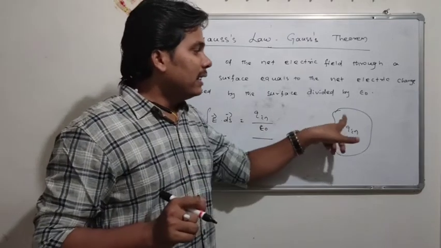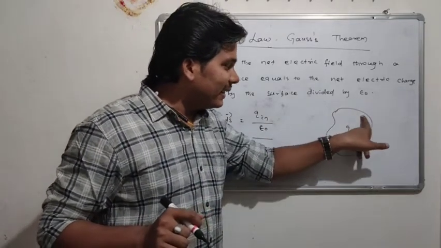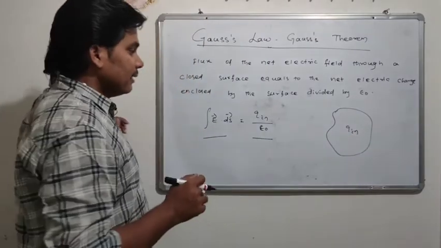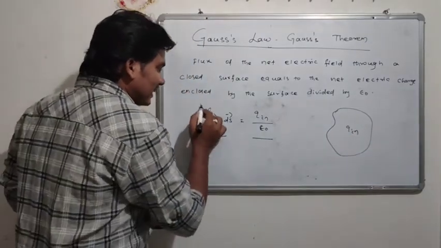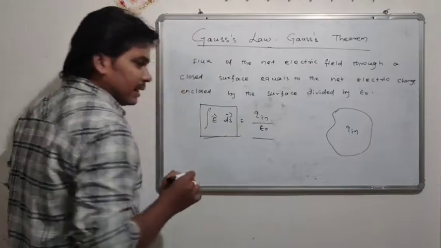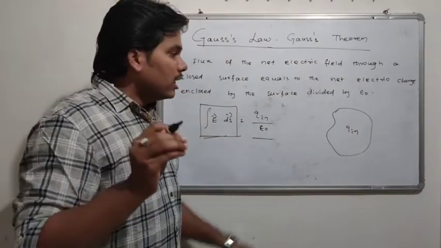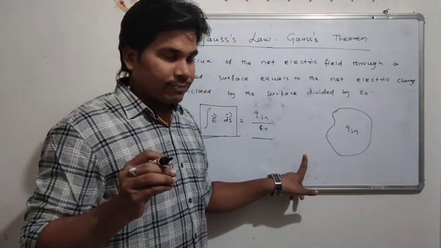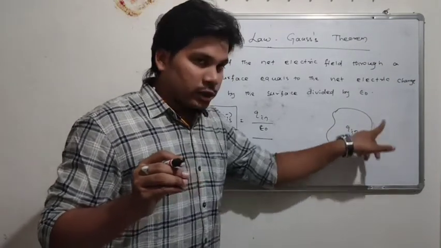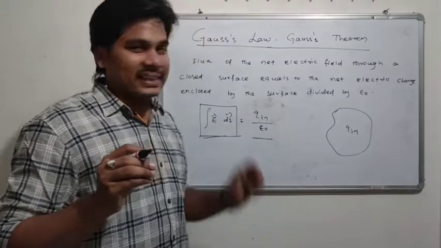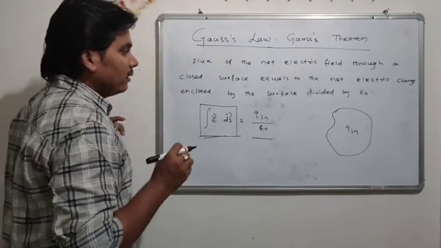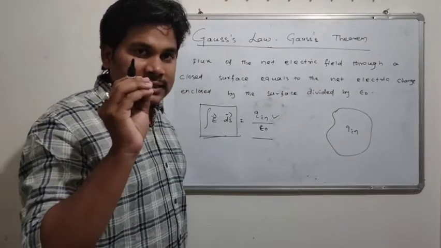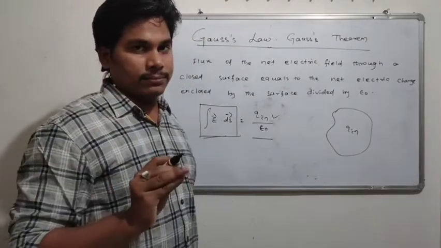And another thing, this gives the net electric field over the entire surface, the electric field in the space around the surface, produced by the net electric charge, and this Q indicates the total charge inside the surface.